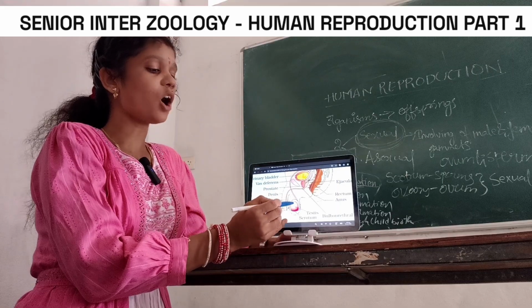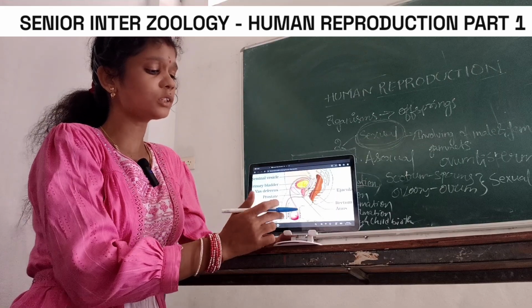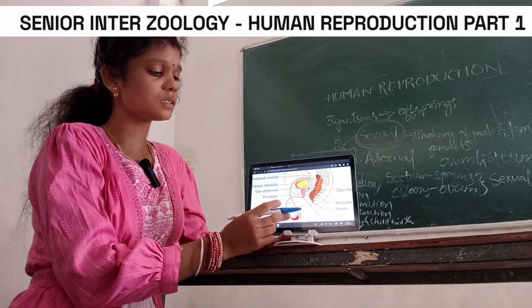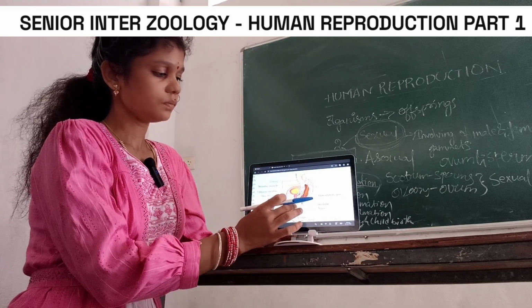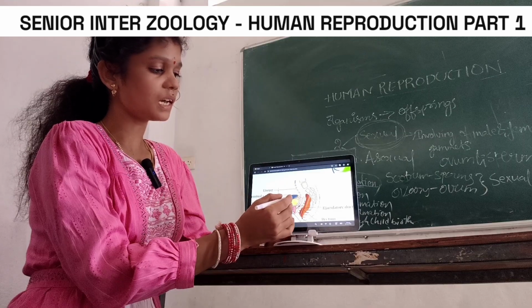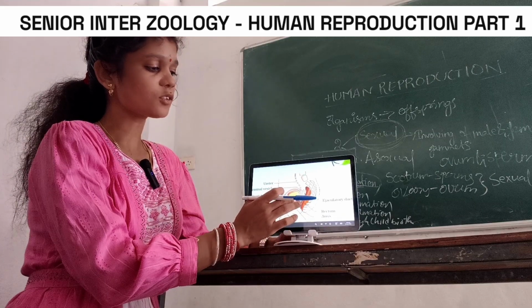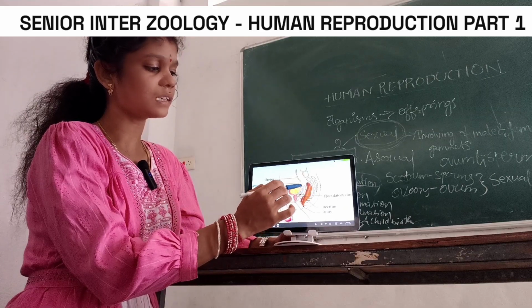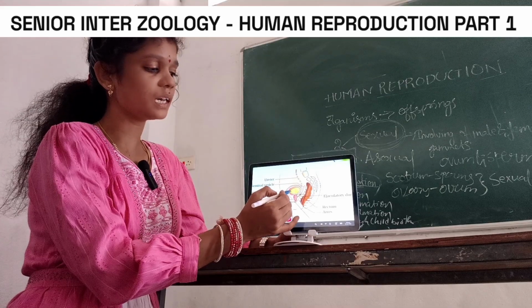This is the male organ, and this one is the penis. This is the ureter. This is the seminal vesicle. The passage of sperm occurs as in a queue. This is the urinary bladder.